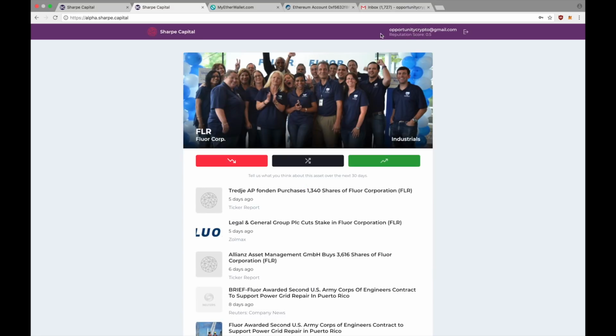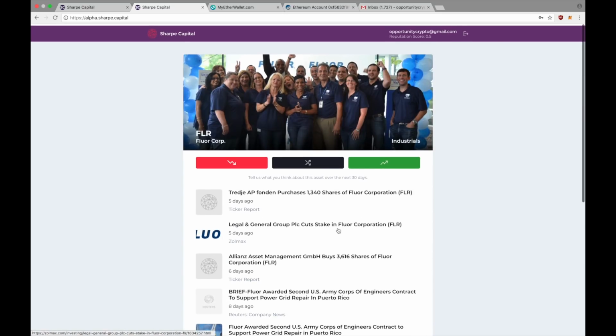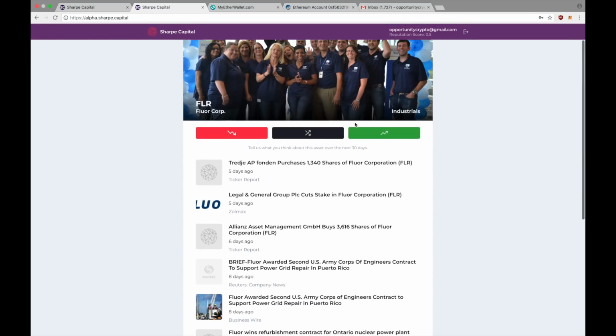Also, there is a reputation score. I think if I made good financial decisions here, then my reputation score will grow and I will be rewarded with Ether for doing this rating.